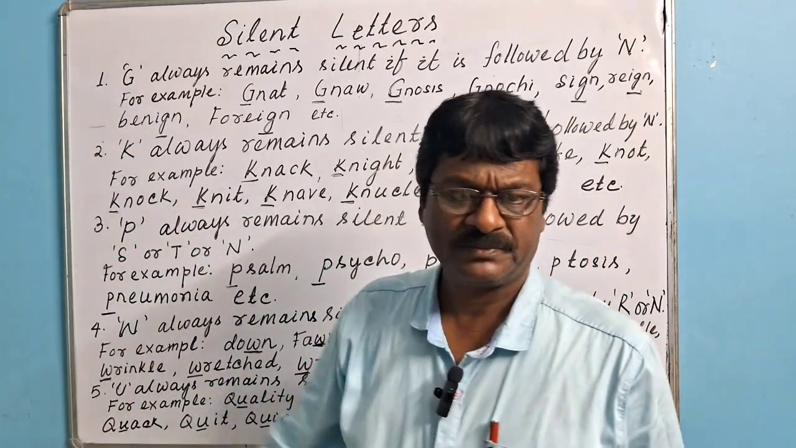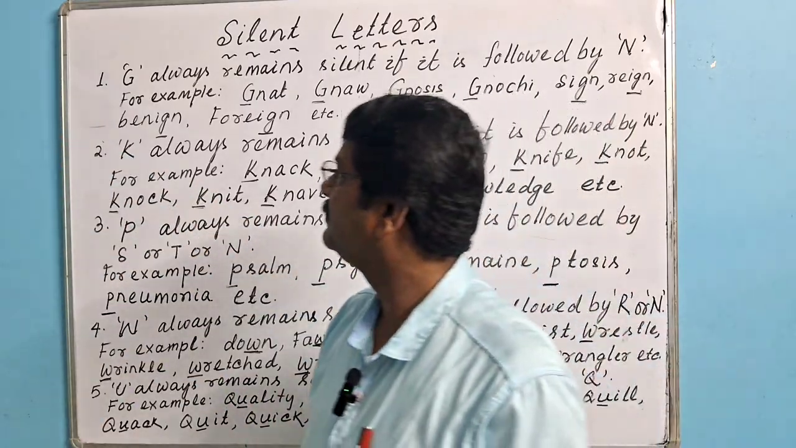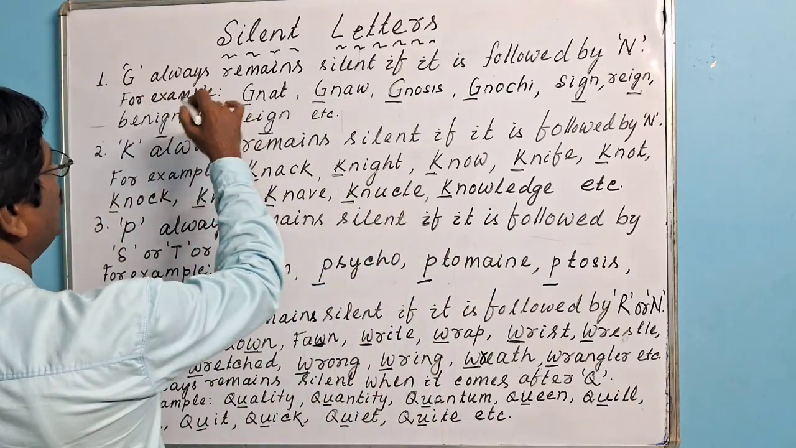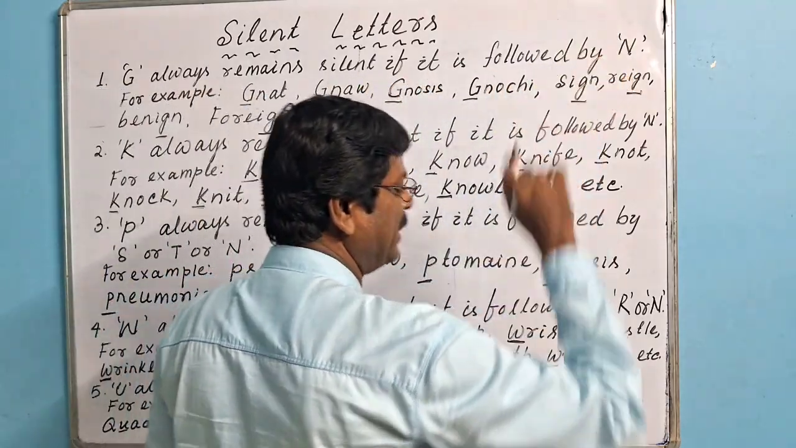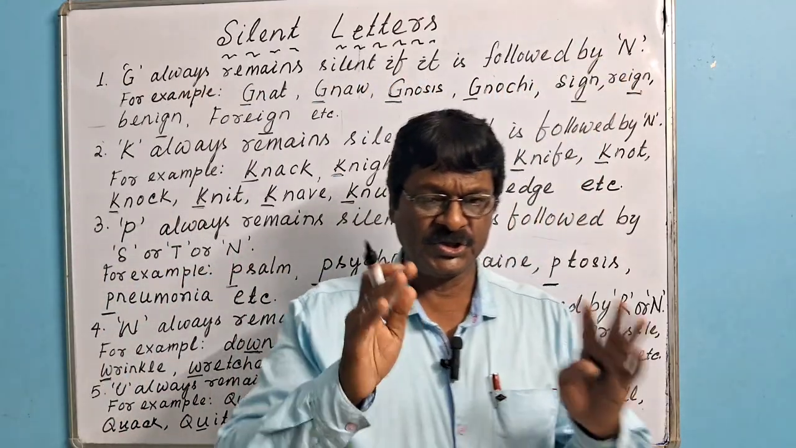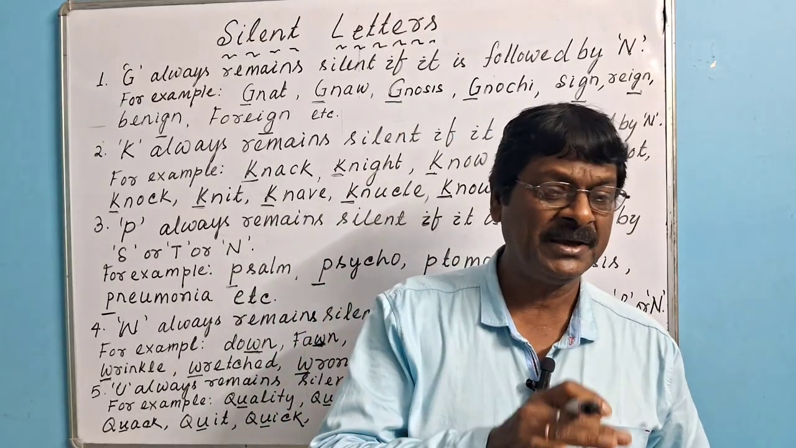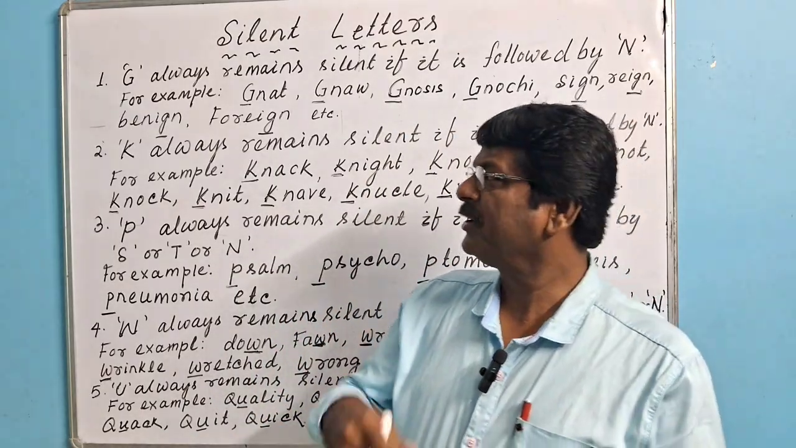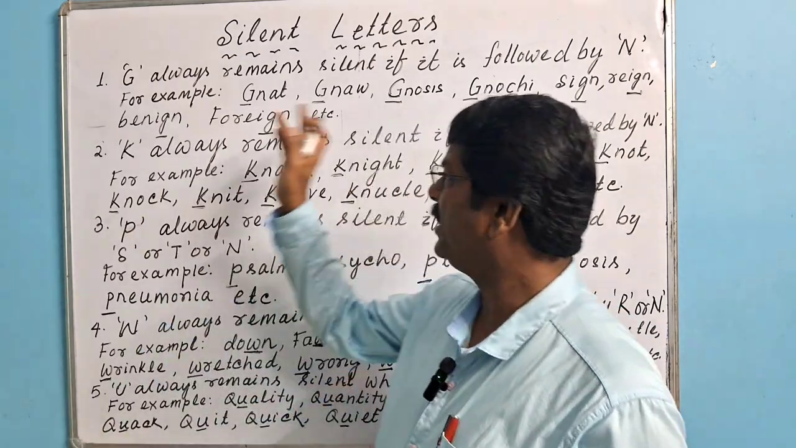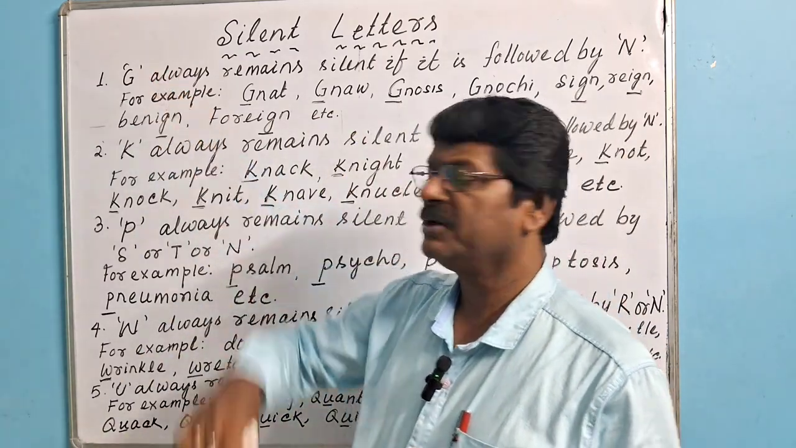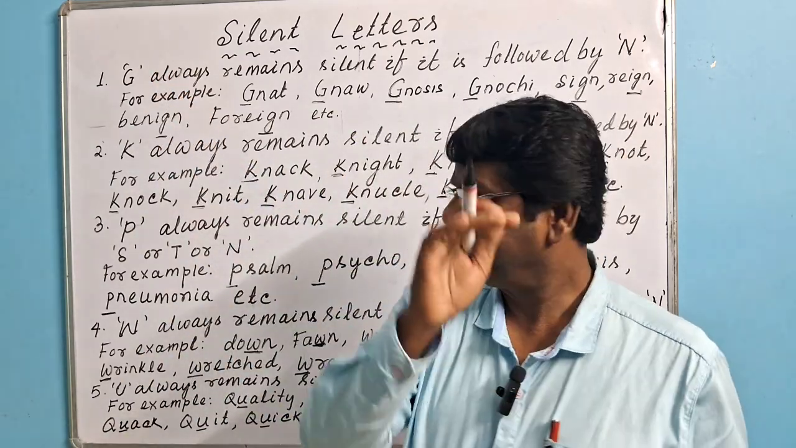Point number one. Point number one says G always remains silent if it is followed by N. G always remains silent if it is followed by N. Or in other words, we can say when N comes after G, G remains silent. For example,